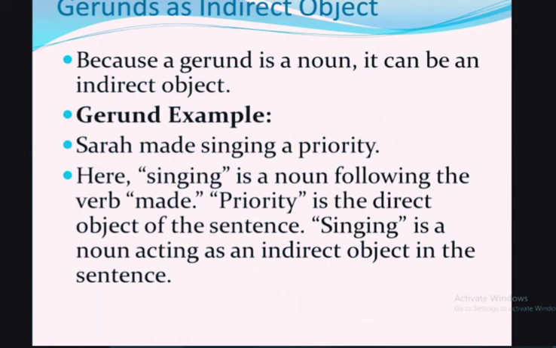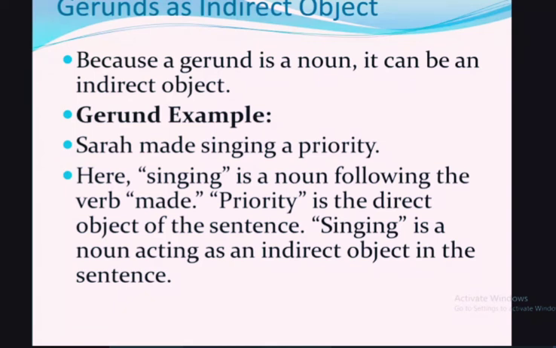Here Sarah is the subject, made is the verb, and singing is a noun because it has the first form of the verb plus -ing, but it acts as a noun and is not performing any action. Here it is an indirect object.